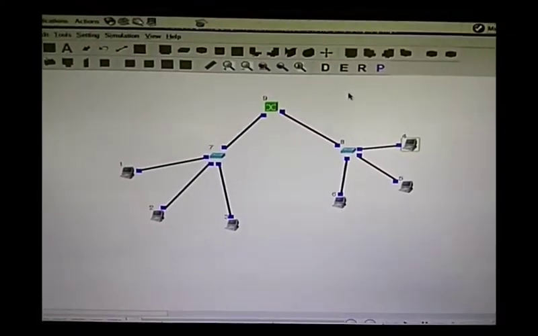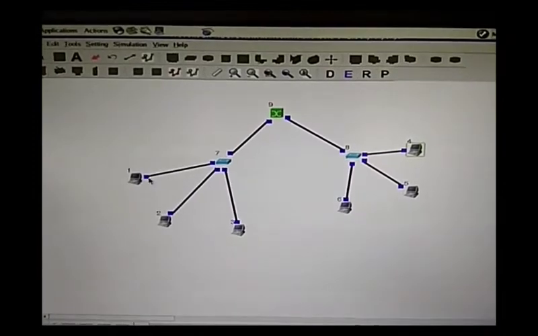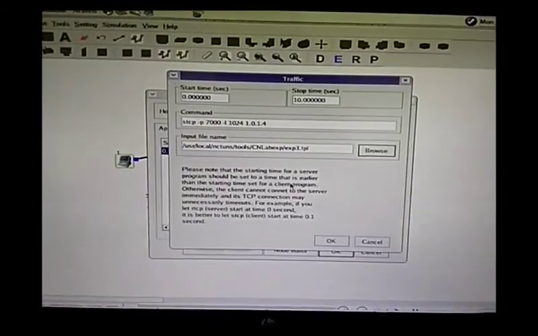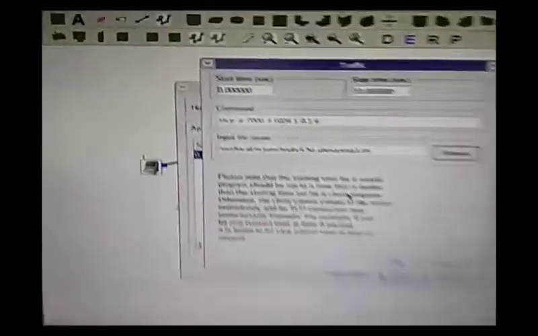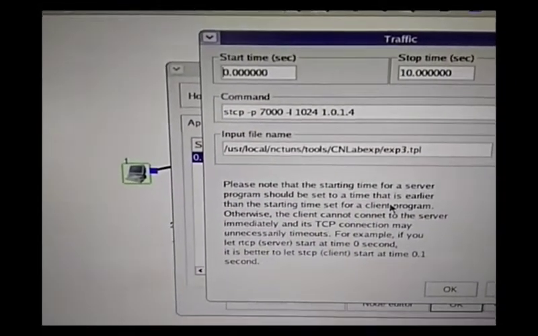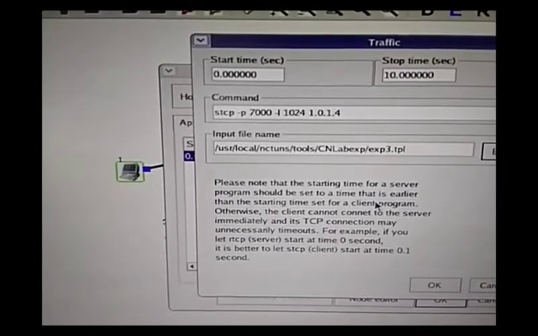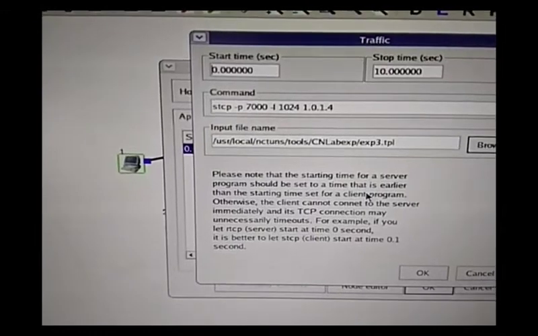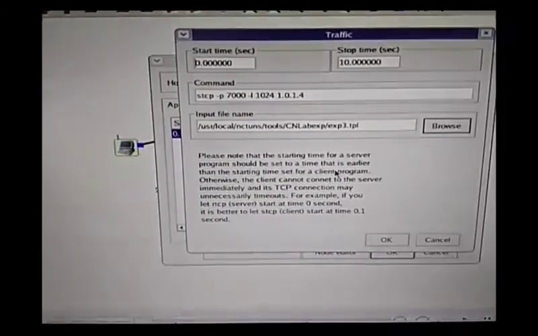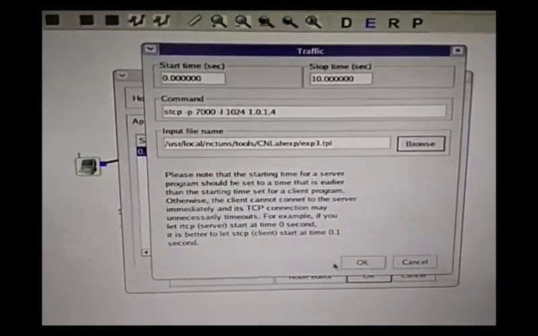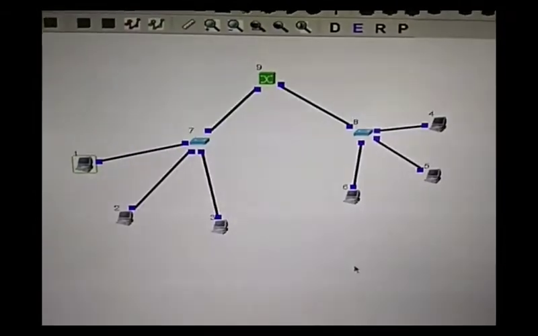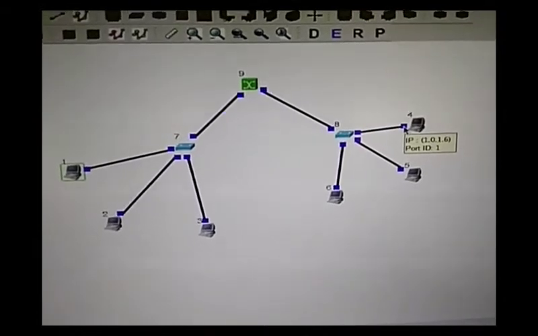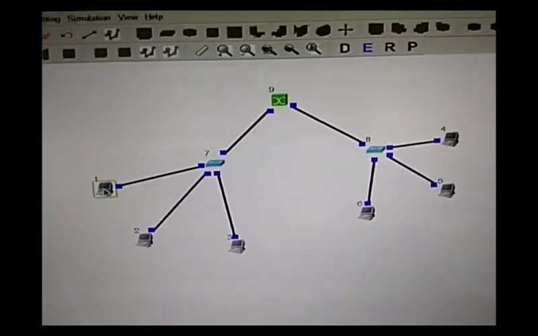We'll just check it out. Yes, TCP, hyphen p, port number 7000, hyphen L for 1.0.1.4. We have given experiment3. Checking the IP address of this node, it is 1.0.1.6. I have to change the IP address here.